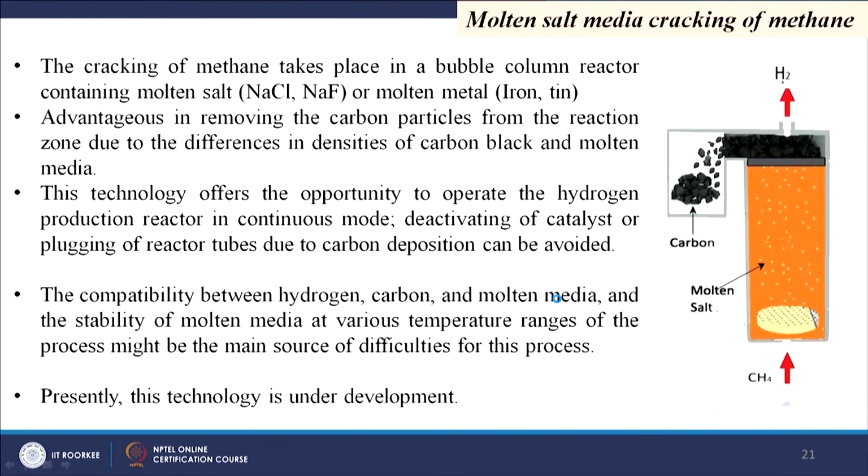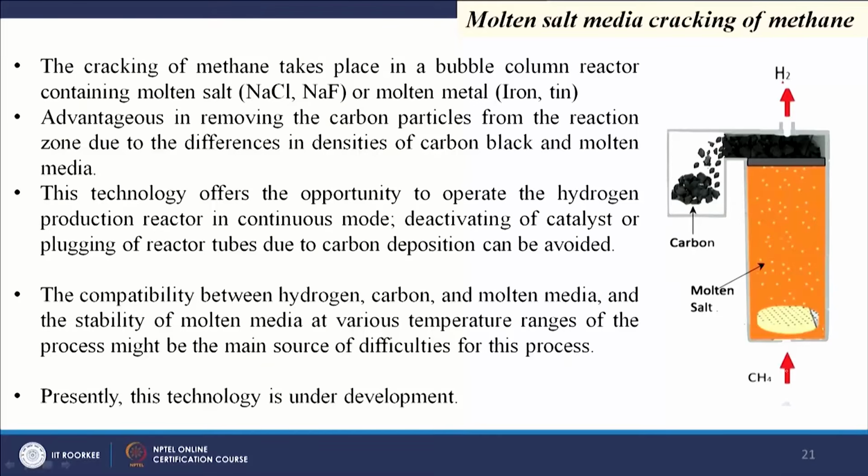Then molten salt media cracking of methane. So, people tried to use the high temperature of a molten salt media to crack the methane, and when carbon is produced by the cracking of methane, that carbon is lighter than the molten salt. So, it can go up and can be easily separated. Here we see methane is coming from the bottom. This is our molten salt.